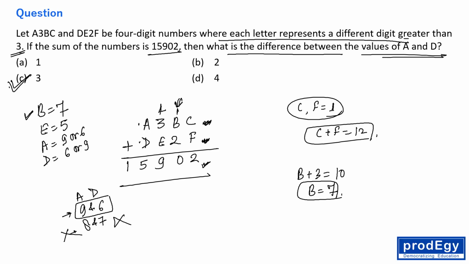So A and D we have solved. Now we are left with C and F. So C plus F is 12, right? So C and F is 12. So C and F, they can be 8, 4, right? So we never know which is 8 and which is 4. So this is 8 or 4 and this is 4 or 8, right?